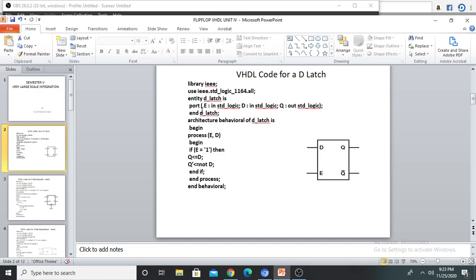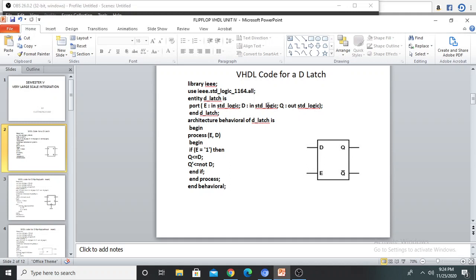So E is the input single bit value, so E colon mode in, then std logic, means standard logic, semicolon. Next I am declaring the input D, so D colon mode in, then std logic means standard logic. You can use bit also.